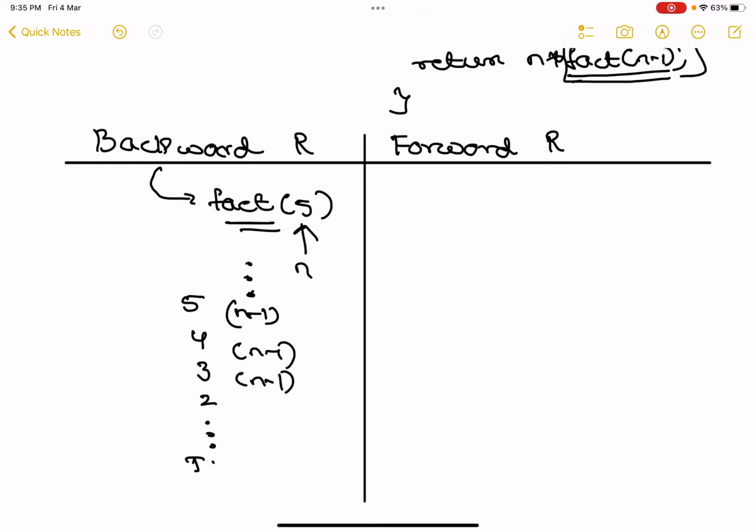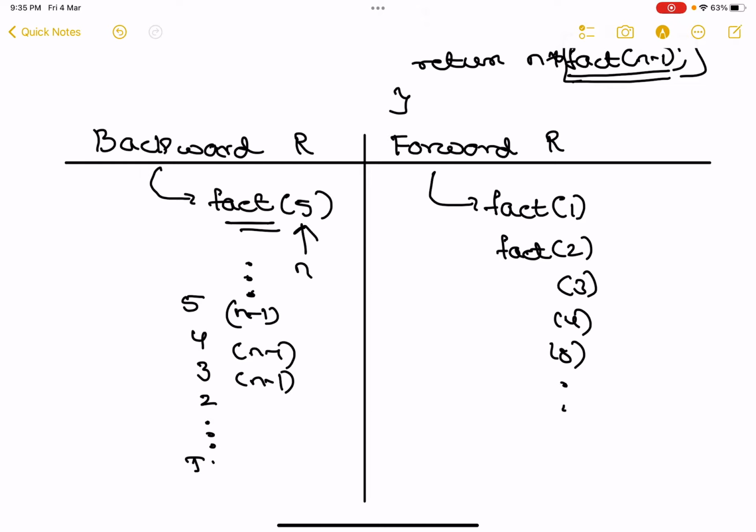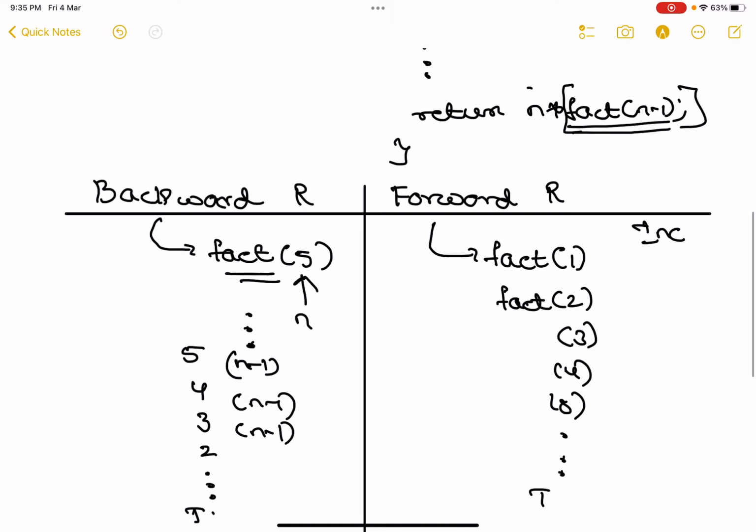The second method is called forward recursion. I think no one has ever seen this. In this, instead of starting from 5, we start from the number 1, and next time we call fact of 2, incrementing the number, next time 3, next time 4, next time 5, until the termination condition is met. This is called forward recursion. Forward means incremental recursion, backward means decremental recursion.